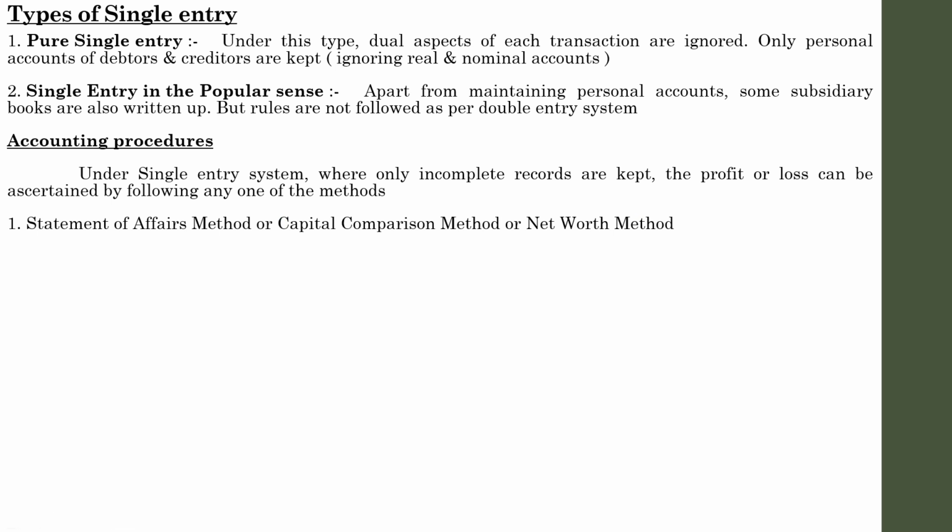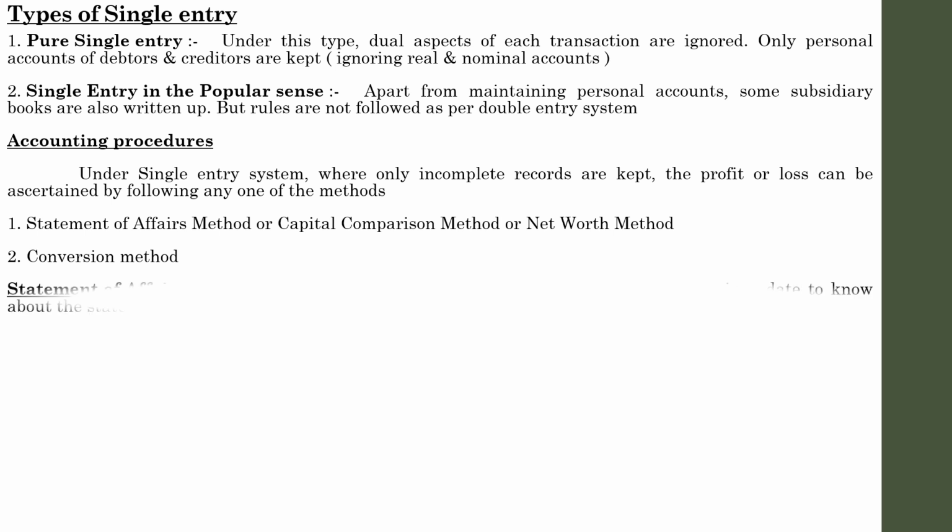So this is one method, the statement of affairs method, capital comparison method or net worth method. You have to familiarize yourself with the terms for the method, because in the question they may not specifically mention the statement of affairs method. It may use the net worth method or the capital comparison method. So you have to be familiar with these terms. Another method is the conversion method. So these are the two methods to find the profit or loss of a business that follows a single entry system. Let us discuss in detail these two methods.